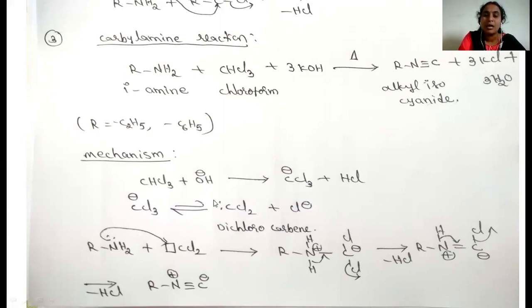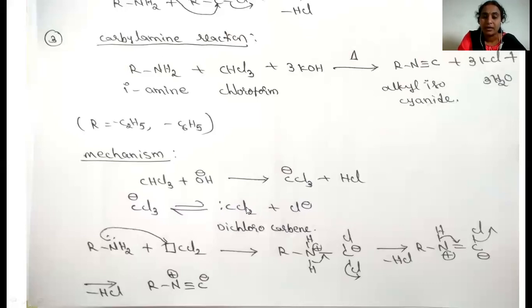This trichlorocarbanion is unstable, and by removing one of the chlorines as Cl minus, it produces the dichlorocarbene. In this dichlorocarbene, there are only 6 valence electrons, because it made only 2 bonds with the chlorines, and another one lone pair of electrons is present here, so in total it contains only 6 electrons. So it does not satisfy the octet rule, hence it is called